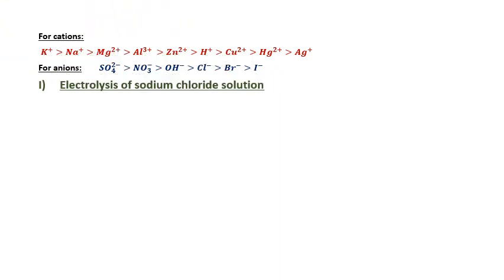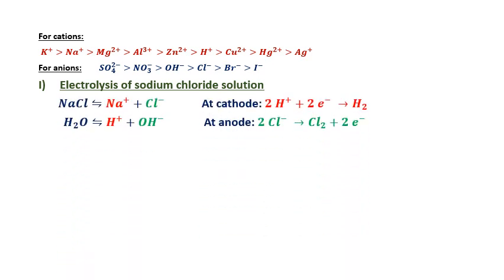First example: electrolysis of sodium chloride solution. Sodium chloride means NaCl. The term solution indicates that sodium chloride is dissolved in water, so water is also present. Sodium chloride dissociates into Na plus and Cl minus. Water again dissociates into H plus and OH minus.